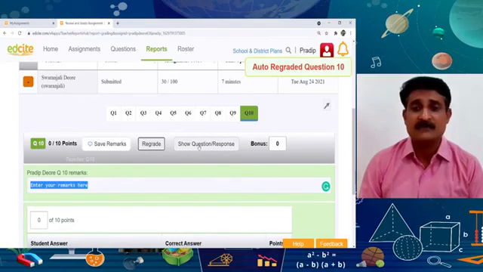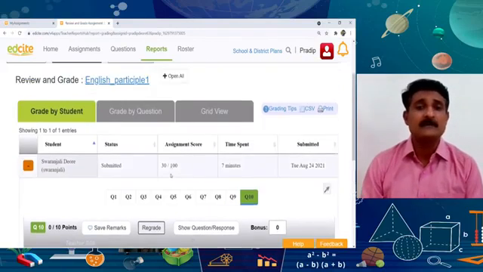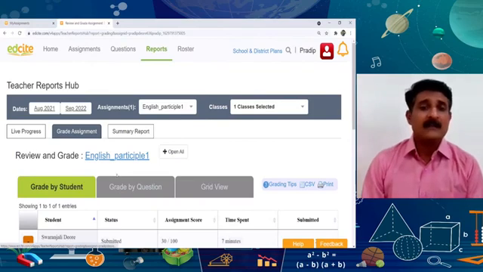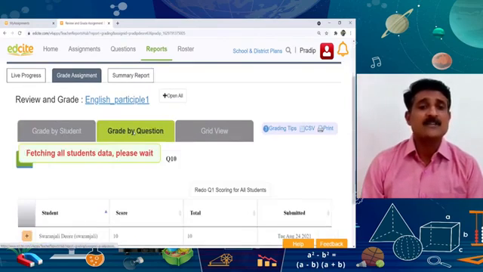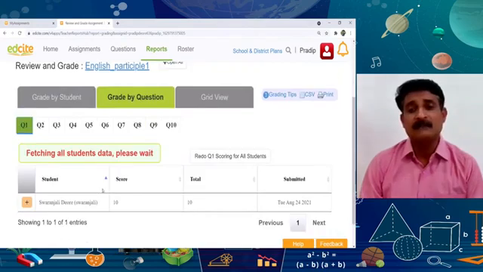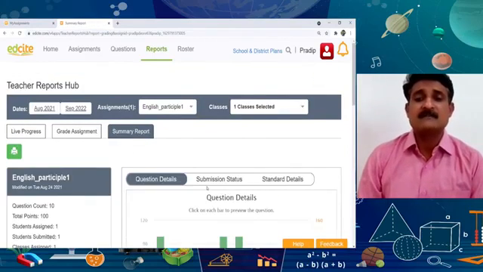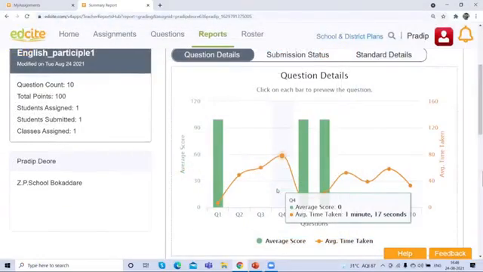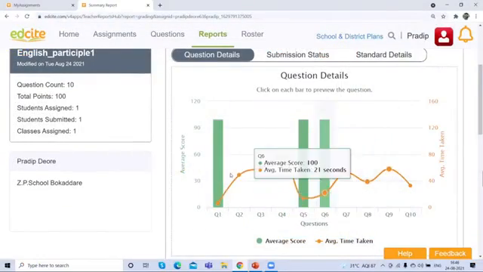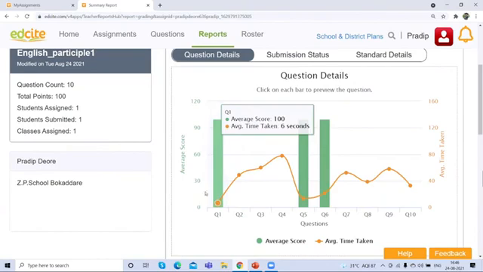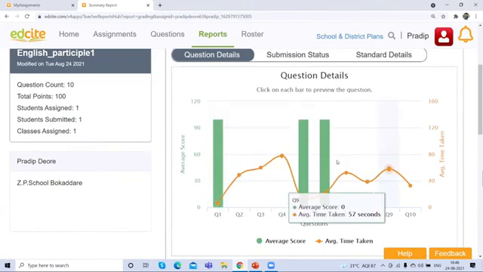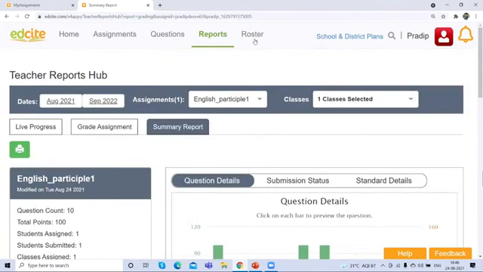And question-wise response you can see from here. And here you can see grade-wise, question-wise description about the assignment. Here you can see the summary of the assignment, question-wise details and graphical presentation of the assignment given to a particular student. In this way, we have seen how we can assign different assignments to the students.